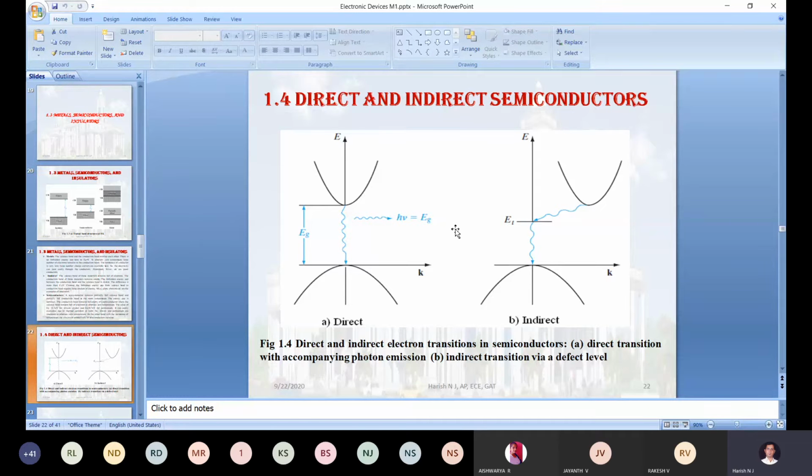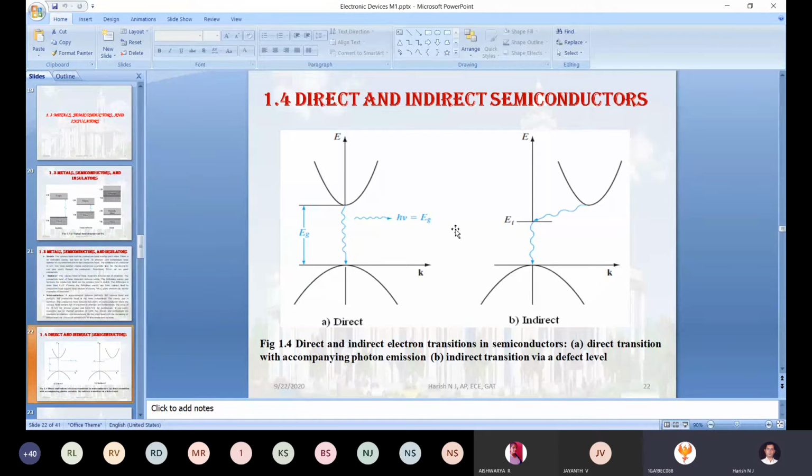At least you have to write a few examples for direct semiconductors as well as indirect semiconductors. I have given a few examples in the notes. Once you go through that, will anyone tell me the application of direct semiconductors as well as the application of indirect semiconductors? At least one application. Direct semiconductor is used to make LED and laser.